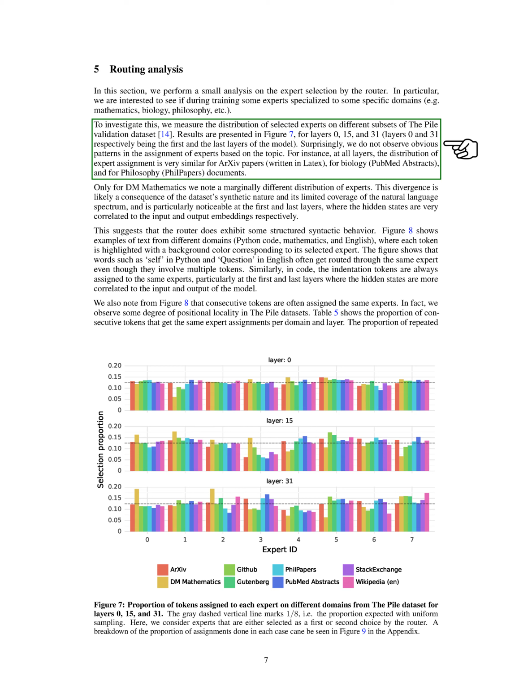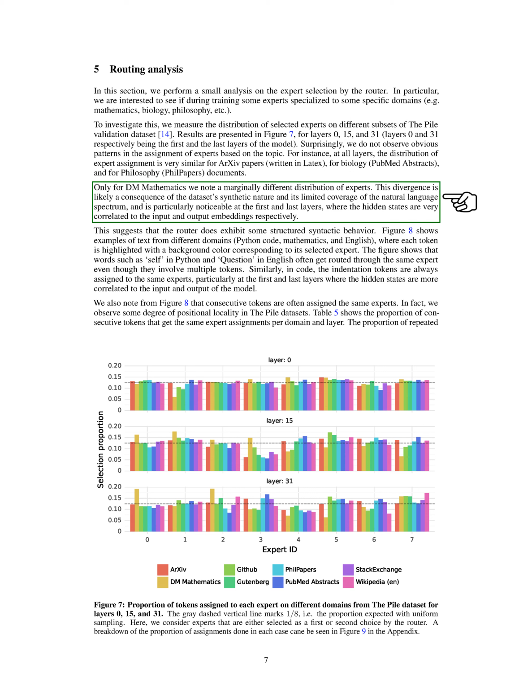For example, the distribution of expert assignment was very similar for academic papers, biology abstracts, and philosophy documents. The only slight difference was seen in DM mathematics, which could be due to the synthetic nature of the dataset and its limited coverage of natural language.